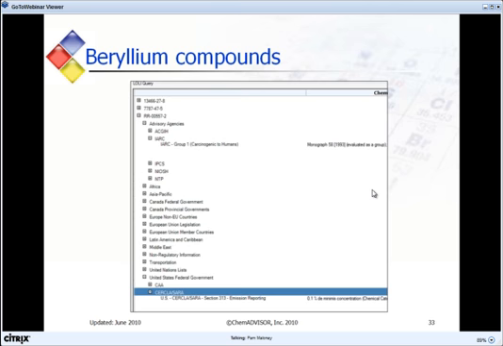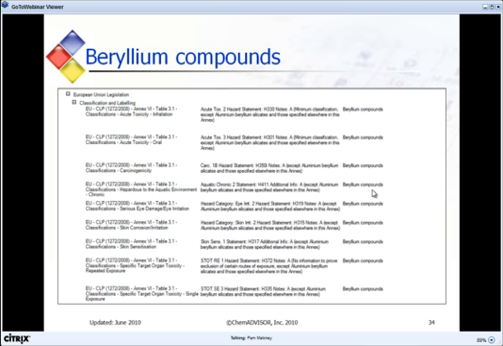This screen shows that beryllium compounds are on the IARC Group 1 carcinogen list and on the SARA 313, Section 313 list. This screen shows hits for beryllium compounds expanded under European Union legislation.